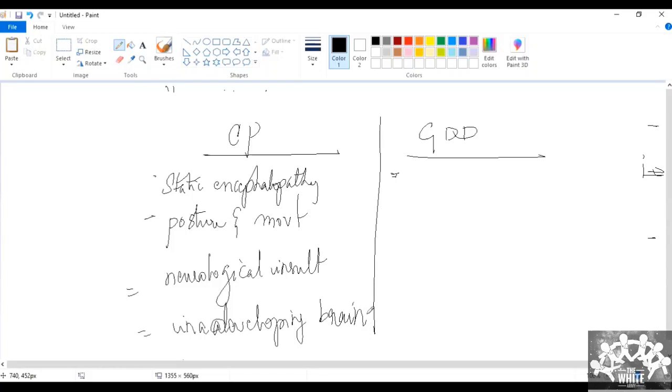So I think the definition of CP should be static encephalopathy, which is a disorder of posture and movement, caused by neurological insult in a developing brain.